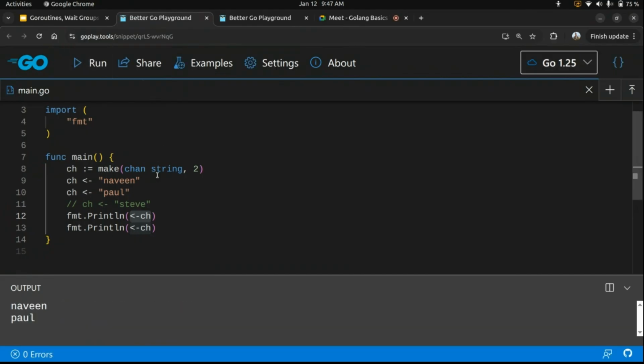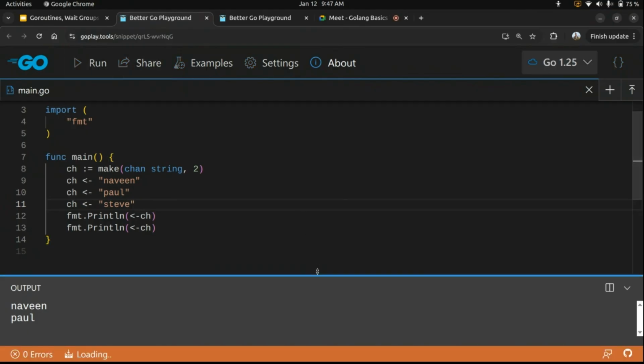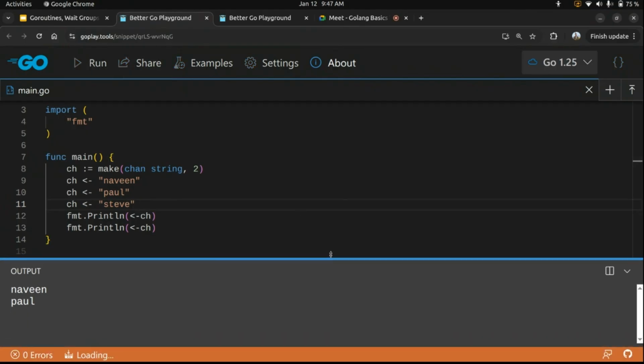But what happens if I try to write a third value into that channel? Okay, right. Do you understand why it is getting blocked?